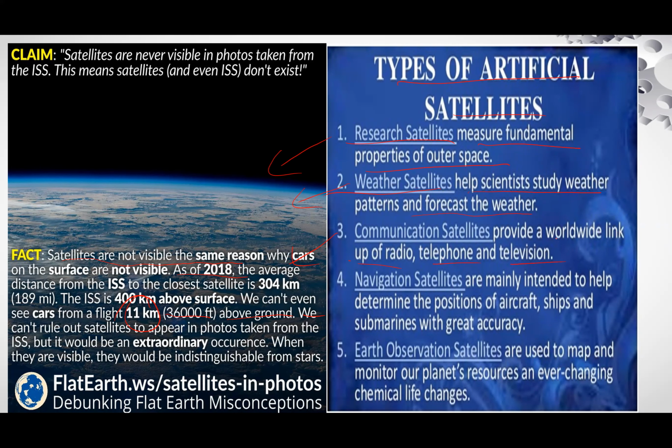Navigation satellites are mainly intended to help determine the position of aircraft, ships, and submarines with great accuracy. Earth observation satellites are used to map and monitor our planet's resources and changes.